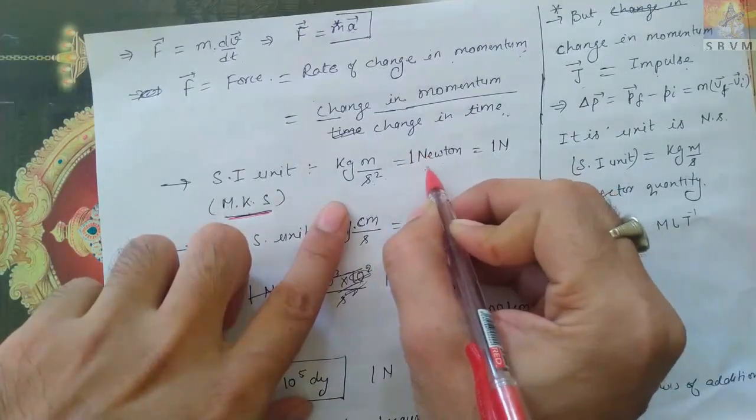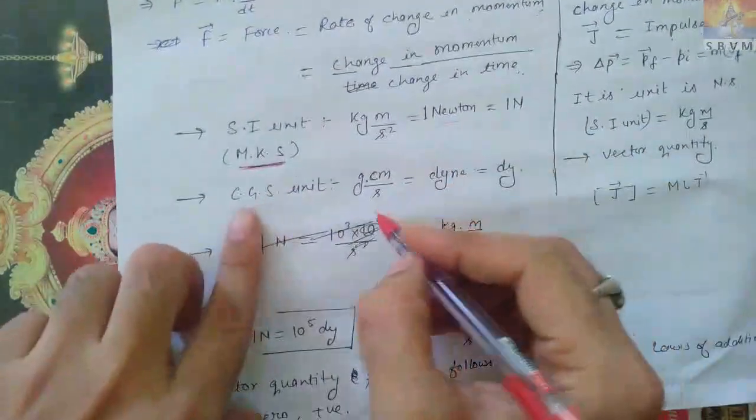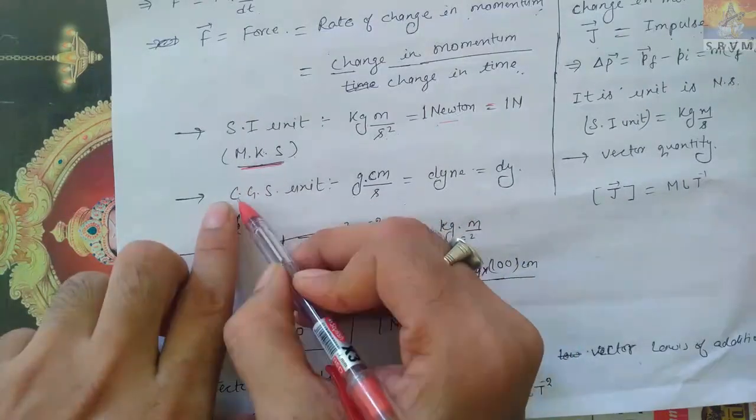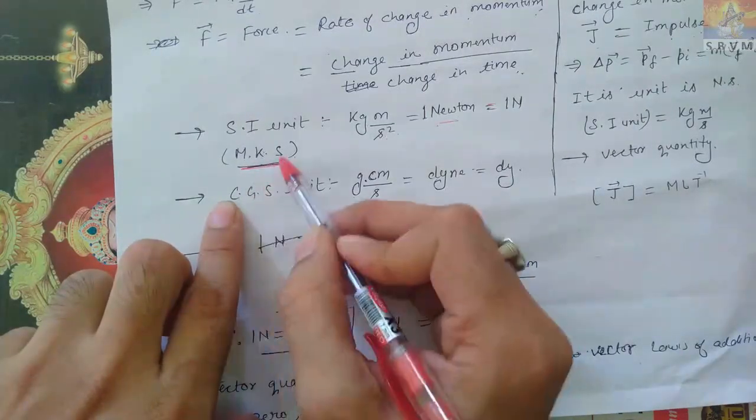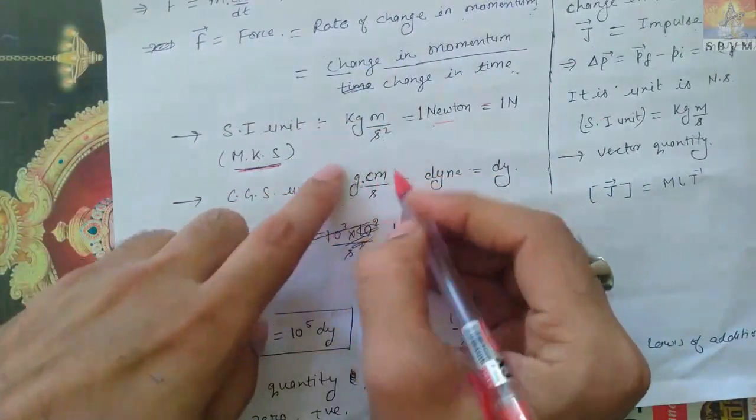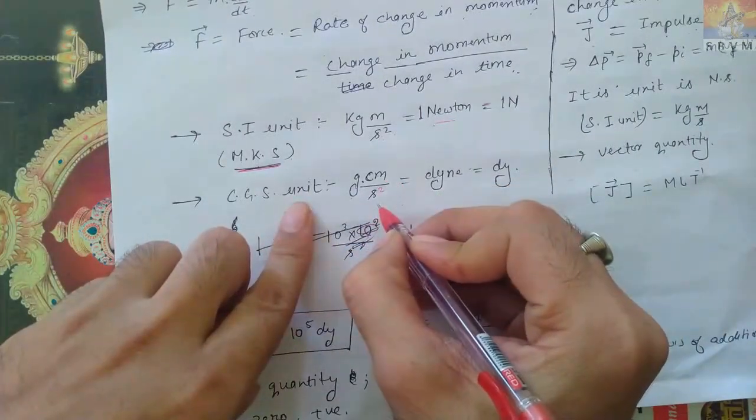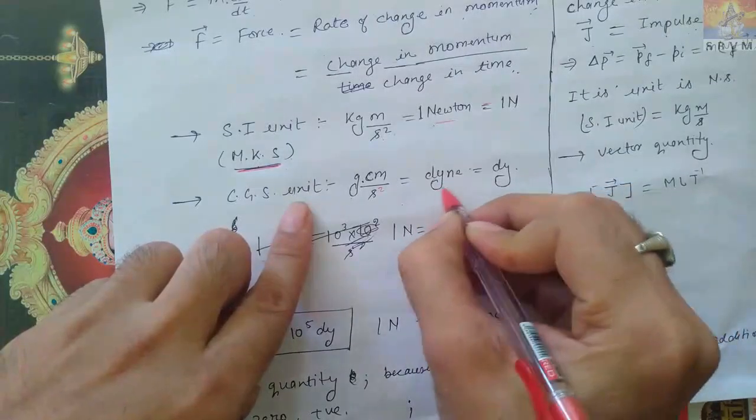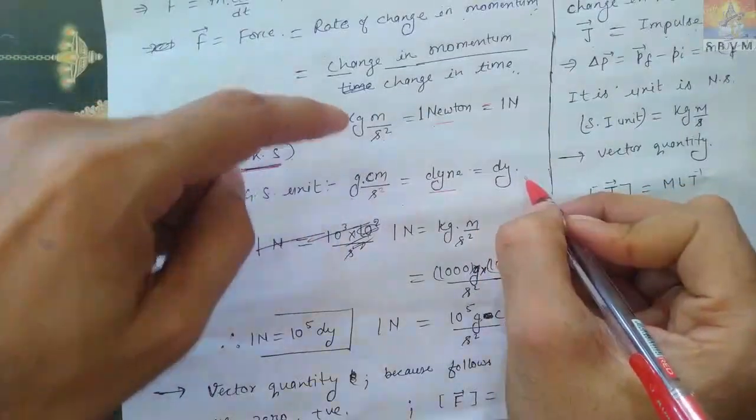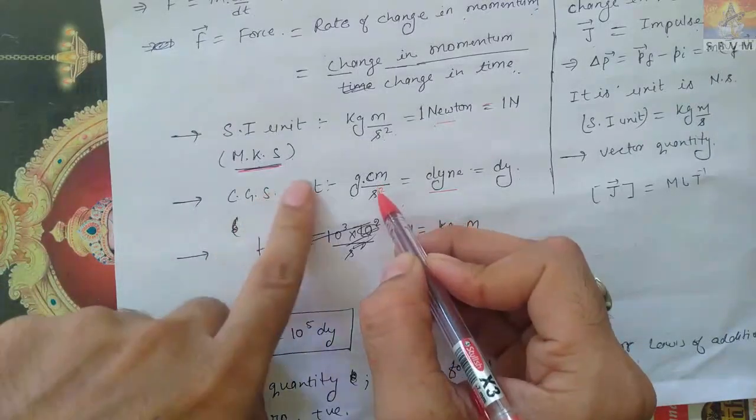Newton is the name of a scientist, nothing else; his surname was given. Now the CGS unit. This was MKS. In CGS, length will be measured in centimeter, mass in gram, and time in second only. So it becomes gram centimeter per second square, which is known as dyne. No need to worry, again it is the name of a scientist. So that is the SI unit and the CGS unit. The CGS unit of force is dyne.